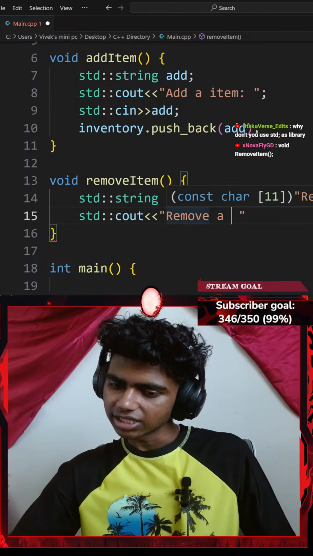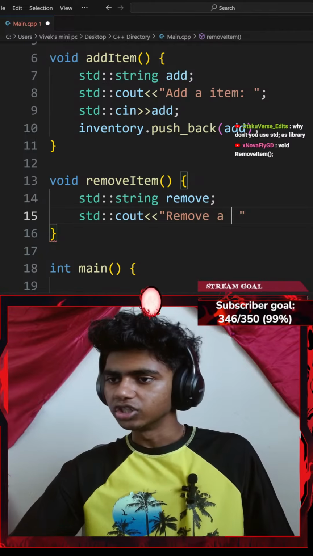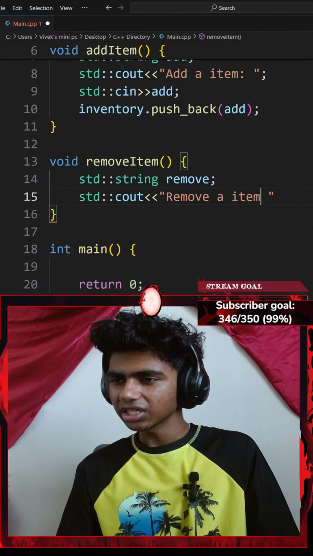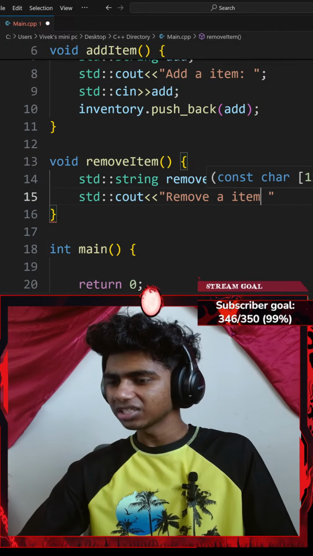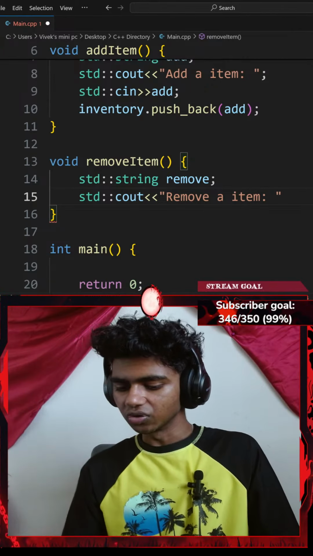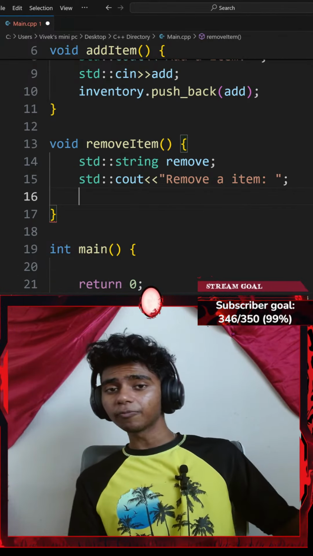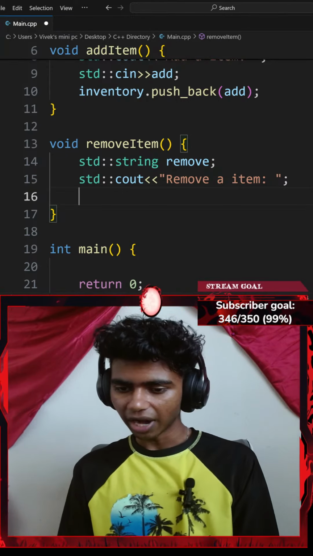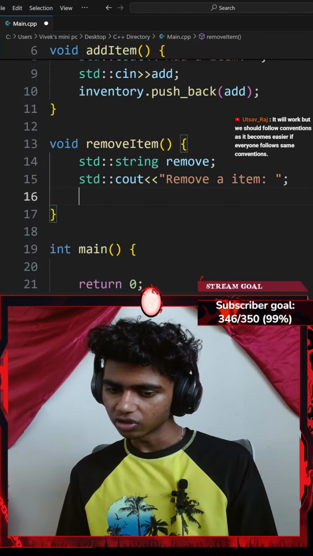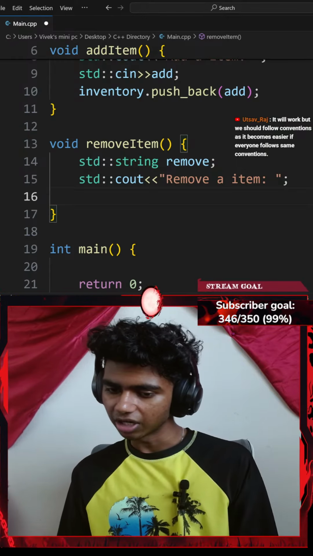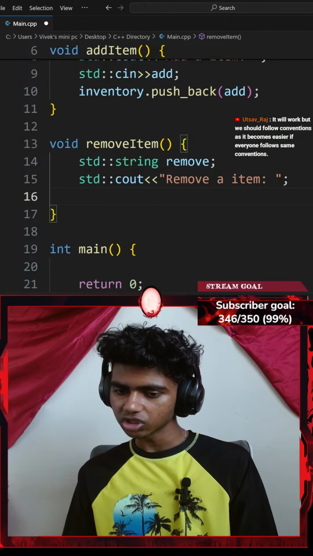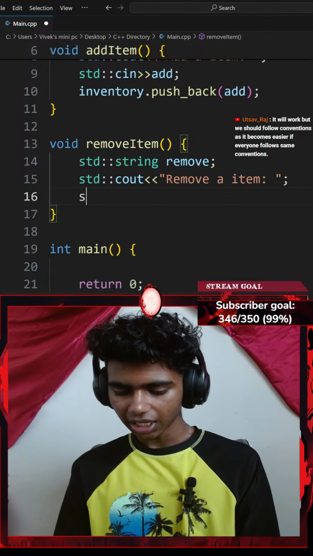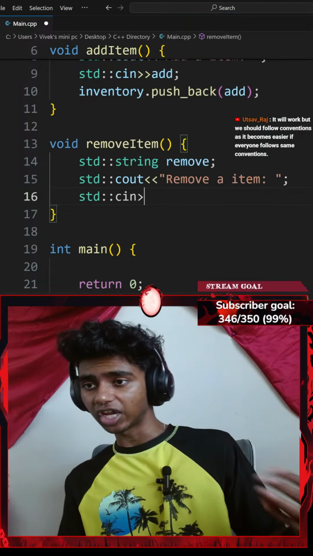Why don't you use std as library? Do you mean like using std, if that made any sense? Honestly, the reason I don't do that is because in bigger projects, eventually it would cause name conflicts. So it's a good practice not to use it. It will work, but we should follow conventions as it becomes easier if everyone follows the same conventions. Honestly, yeah.